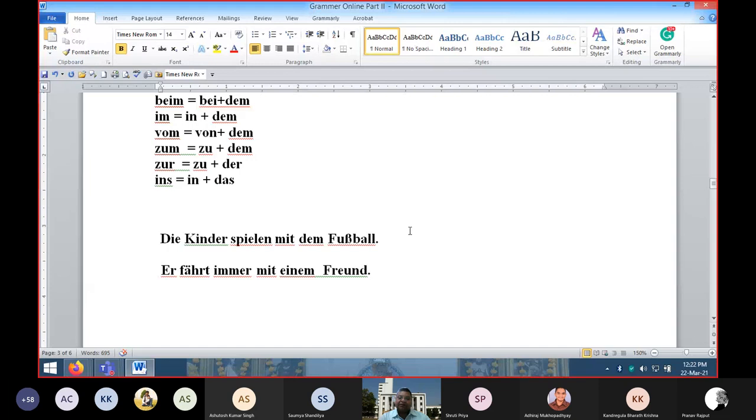When we say dem before some noun, like dem Student, to the student, that means this noun is masculine, this noun is singular, and this noun is dative. That means indirect object. So like that, we interpret the noun and the sentences by looking at what kind of article is used before the noun.